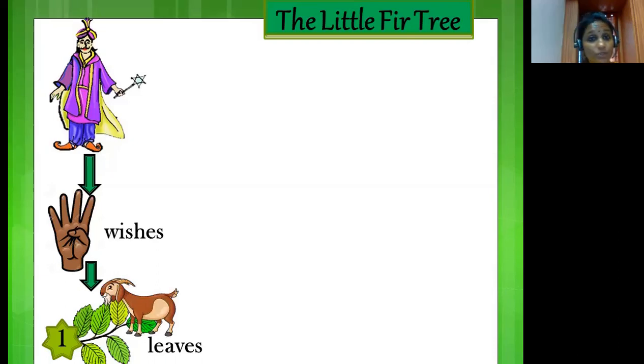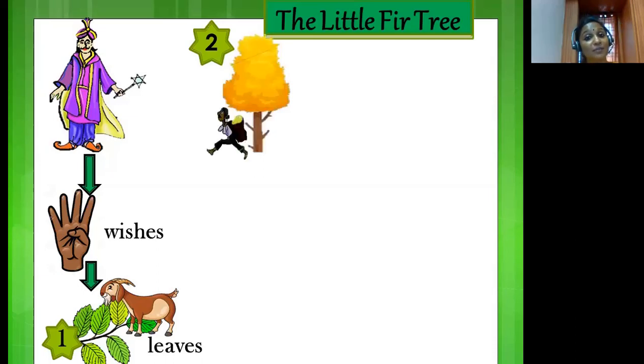So the fir tree was not happy. So it goes for the second wish. And what was its second wish? Its second wish was to have golden leaves. And the tree was happy. But soon a man comes and steals the golden leaves. So the tree is not happy.